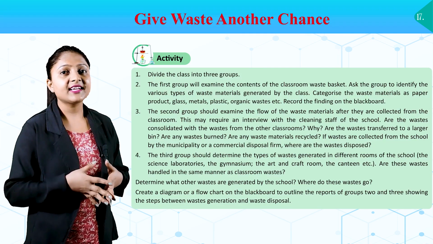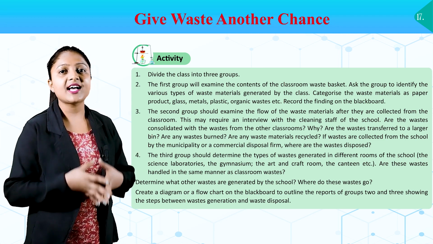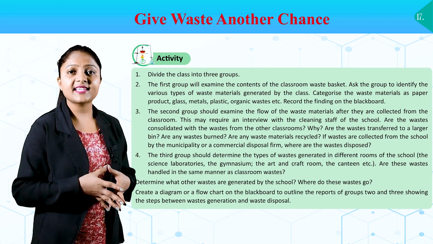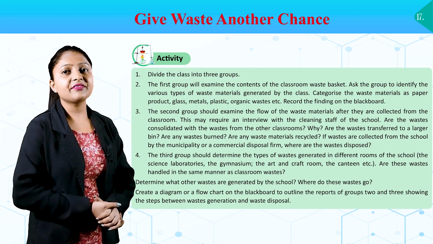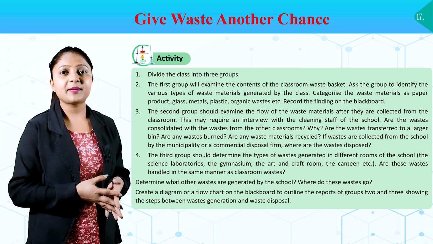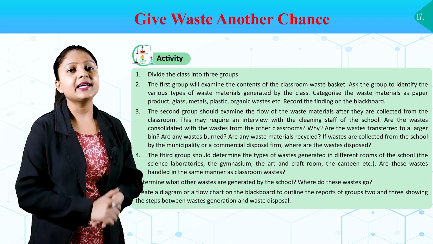Activity. Divide the class into three groups. The first group will examine the content of the classroom waste basket. Ask the group to identify the various types of waste materials generated by the class. Categorize the waste materials as paper product, glass, metals, plastic, organic waste, etc. Record the findings on the blackboard.